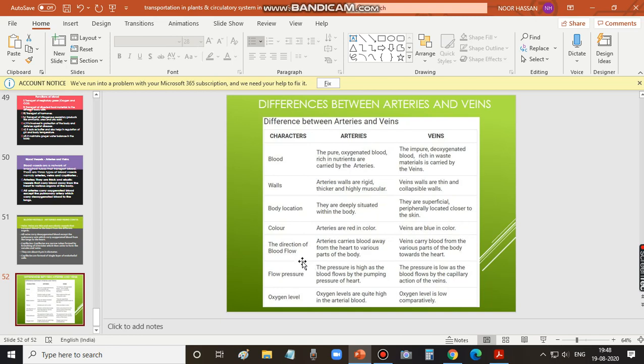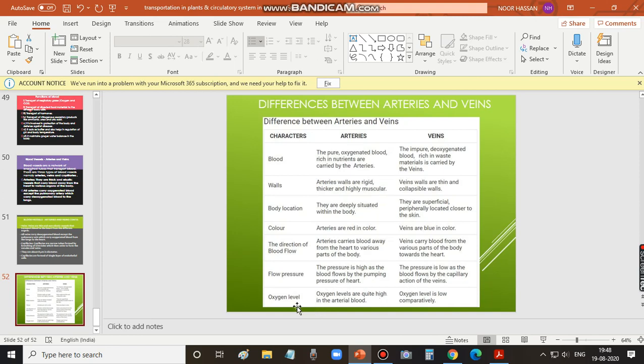And the direction of blood flow: arteries carry blood away from the heart to various parts of the body, and veins carry blood from the various parts of the body to the heart. And flow pressure: pressure is high as the blood flows by the pumping pressure of the heart. Usually pressure inside the arteries will be high, but pressure inside the veins will be low.